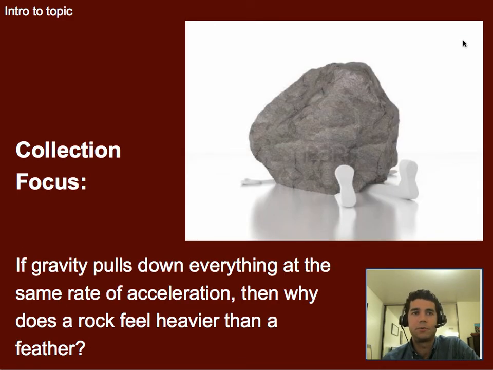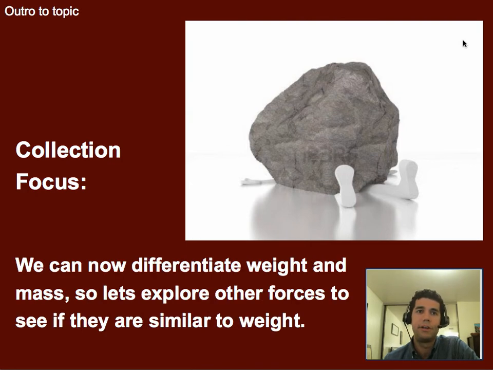The collection focus: we were looking at if gravity pulls everything down at the same rate of acceleration, then why does a rock feel heavier than a feather? And now we can differentiate between weight and mass. Even though they're both being accelerated at the same rate, because they have different masses, they have different weights. And we saw that in weight equals mass times gravity, that linear relationship. So now that we've looked at that, let's explore some other forces and see if they're similar to how weight behaves in terms of mass.